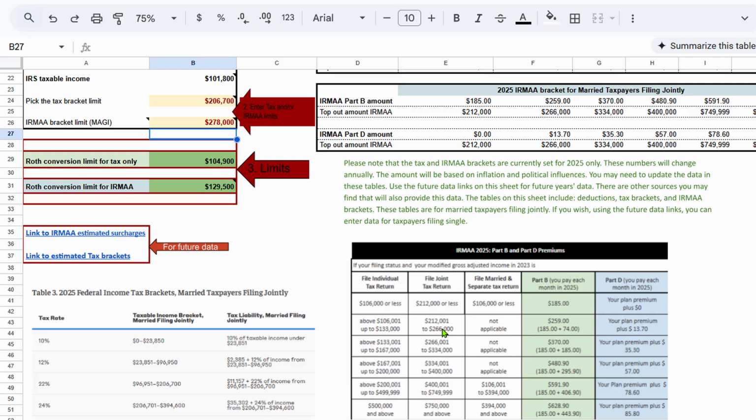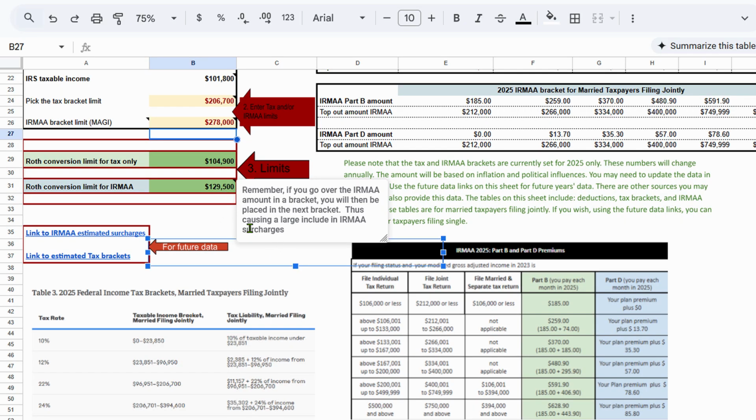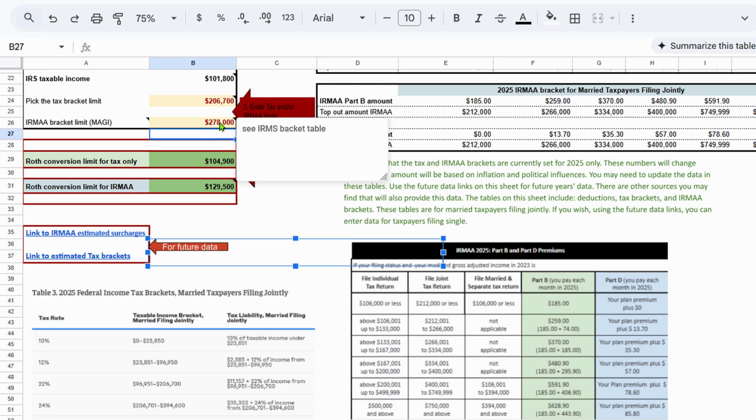But that's because this is not looking at 2023. So I could go up to 278 this year and be pretty safe. So when I do my income, I would go a little under, but it's telling me I could convert up to $129,500, and hopefully that would keep me under 278.